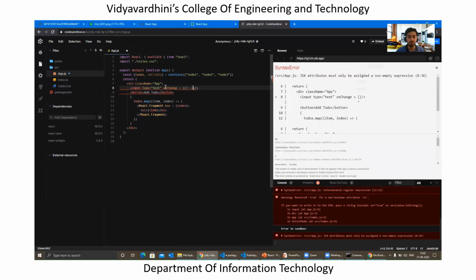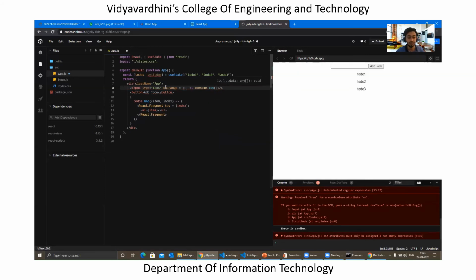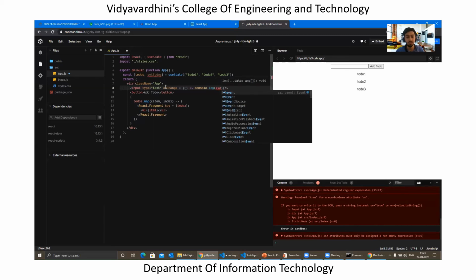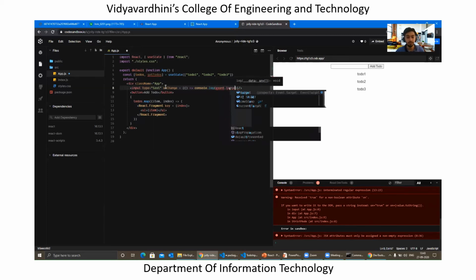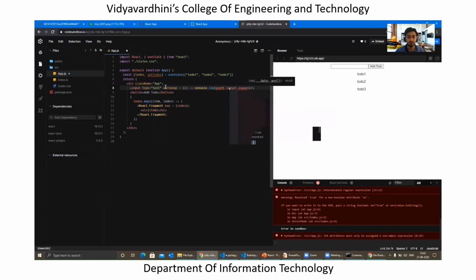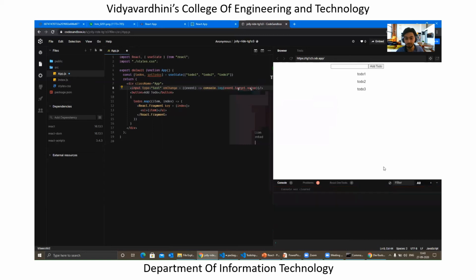So in this case, on change, I want to just see whether the things are getting rendered properly or not, or the value which I'm specifying is getting set or not. So in this case, we will use the event dot, and we'll be passing an event over here, right? Whenever I start typing something over here, you should see it on your console, right? So let's say if I type this is test, you can see that the same thing has been printed over here, right?